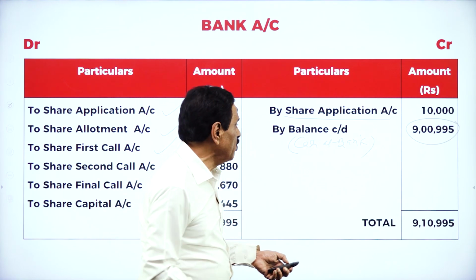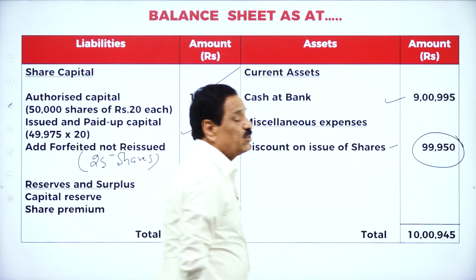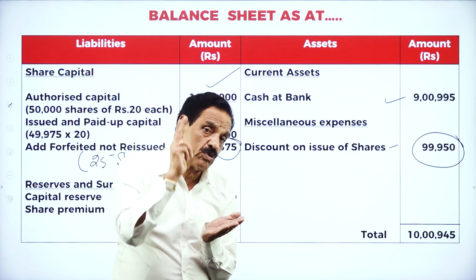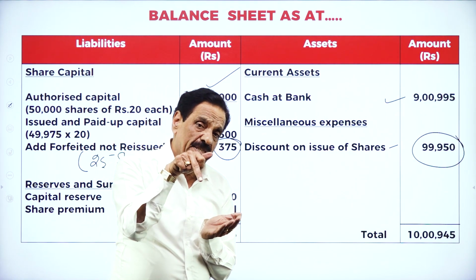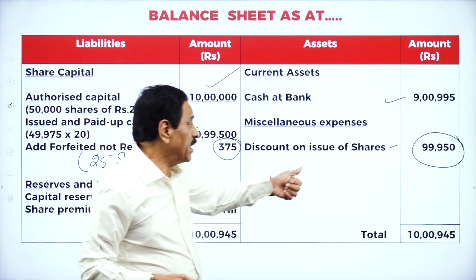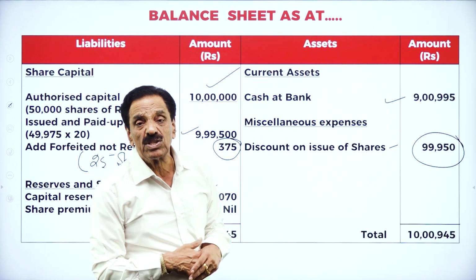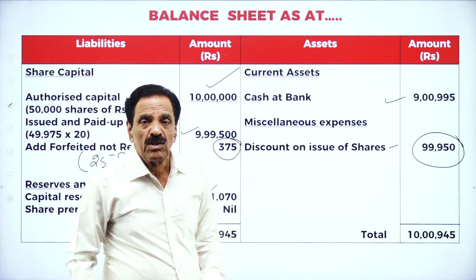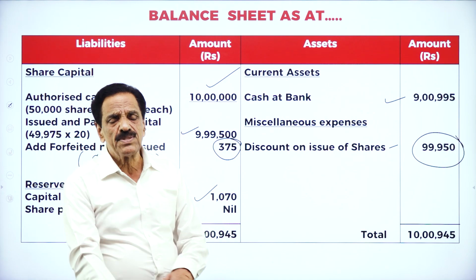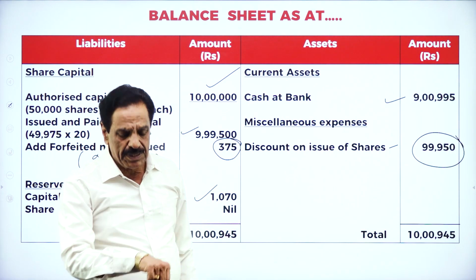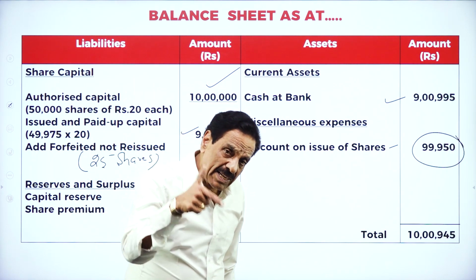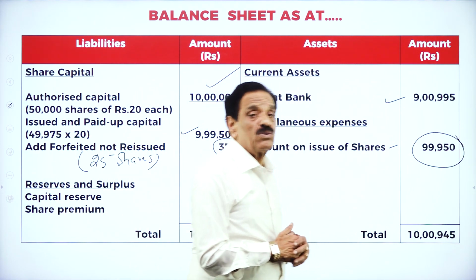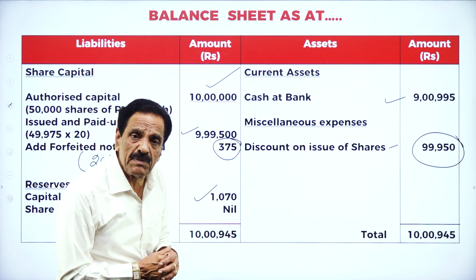If you go to the discount now, how will this amount 99,000 come? 1 lakh. First a debit entry, then 2 credit entries, 1 debit. Add the debit side, deduct the credit side. The amount will come. How much money? 99,950 will come. So how will it come? You have got 1 lakh rupees debit side, then another debit side, 2 on the credit side. The difference will come, 99,950, on the asset side of the balance sheet.